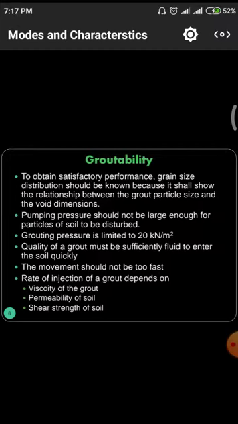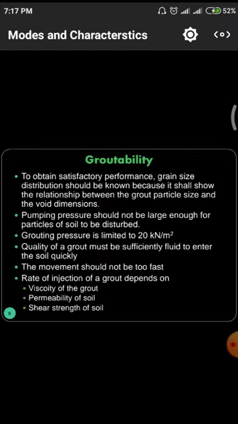First of all, grain size distribution would be known, because there should be a relationship between the grout particle size and the void dimension. Normally, if we are using a small-size pipe and the grouting particle size is very high, in those conditions there will be no proper flow of the grout material through the pipe. In those conditions there will be no filling phenomena. So whenever we are choosing this kind of method, we have to go for observation.